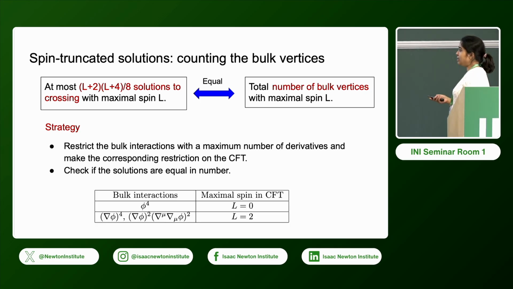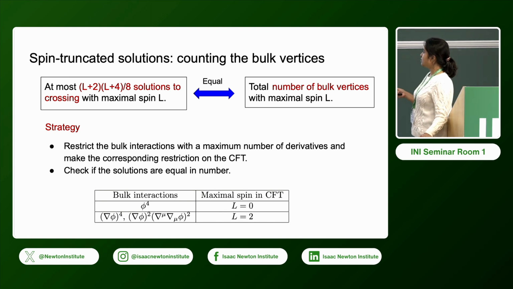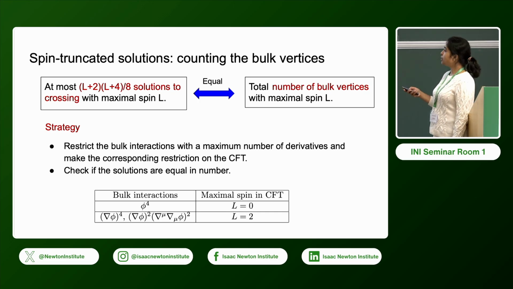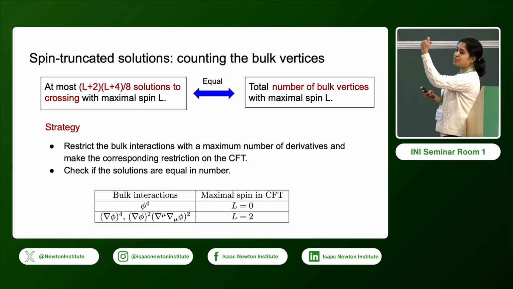So here is an example. Suppose we have a bulk interaction which is a phi to the 4 interaction. So this interaction can admit only spin 0 solution. So the maximal spin on the CFT side, in the CFT spectrum, is 0. And then for the higher derivative interactions in the bulk, so this is a 4 derivative and this is a 6 derivative interaction, one can show that with this interaction we can have at most spin 2.